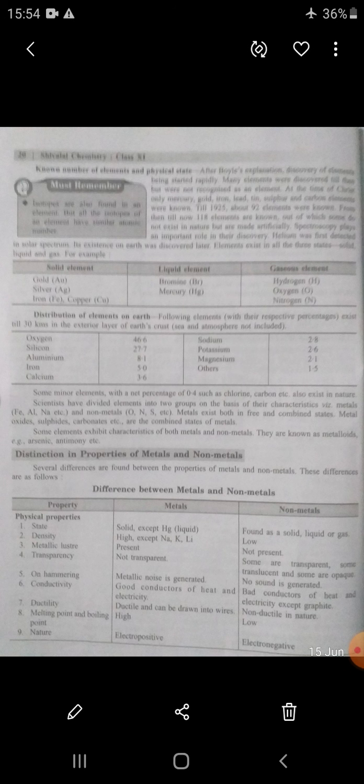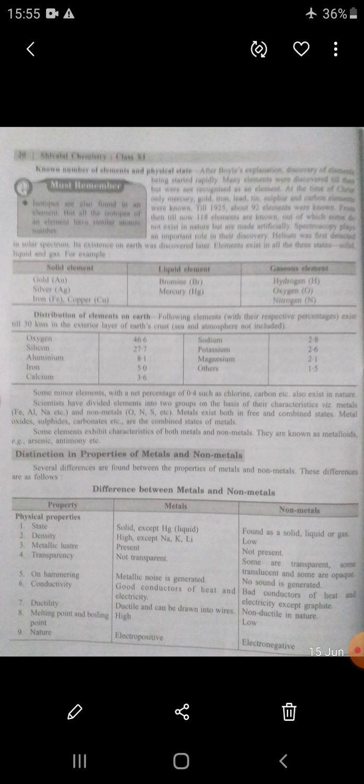So, dear student, first we differentiate or create a distinction between metal and non-metal. So what is the difference between metal and non-metal? Metals are found in the solid state. Exception is mercury. Mercury is the only metal found in the liquid state at room temperature. Density: metals show high density. Exception: sodium, potassium, and lithium are the lightest and least dense metals.